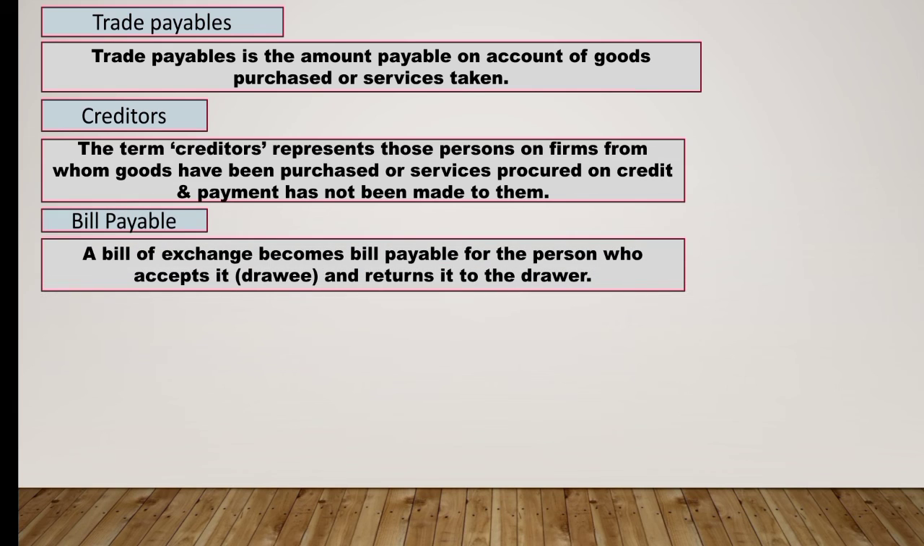Second, we have bills payable. A bill of exchange becomes bill payable for the person who accepts it and returns it to the drawer. This is known as bills payable.